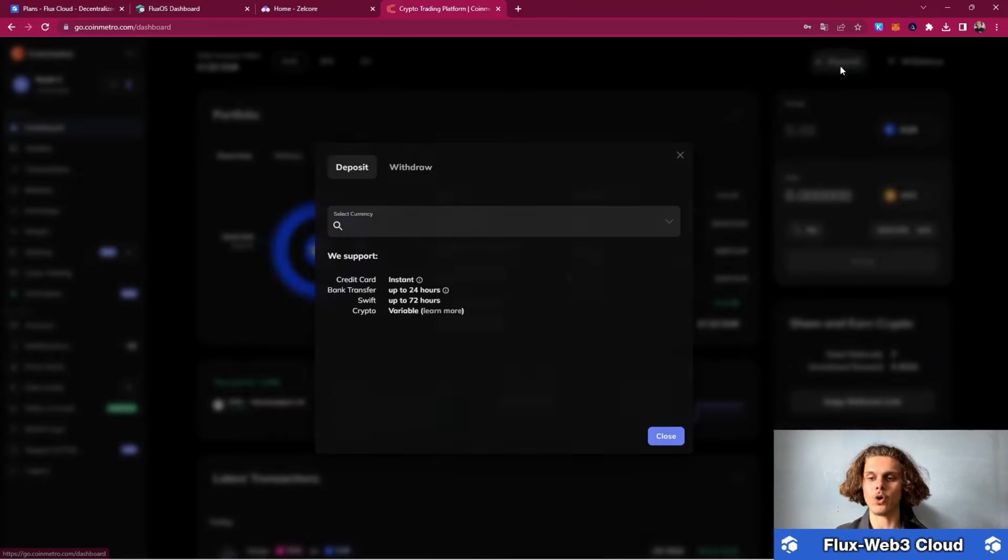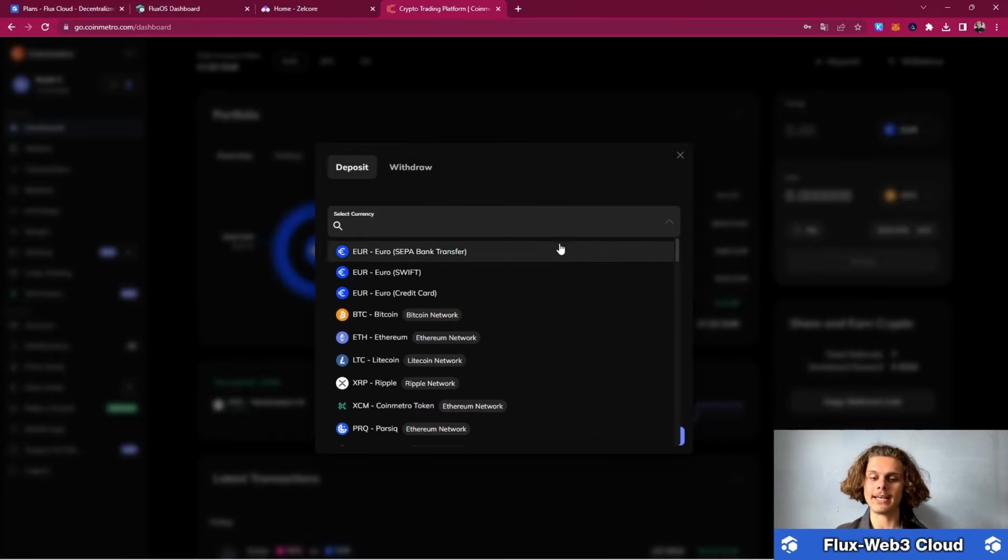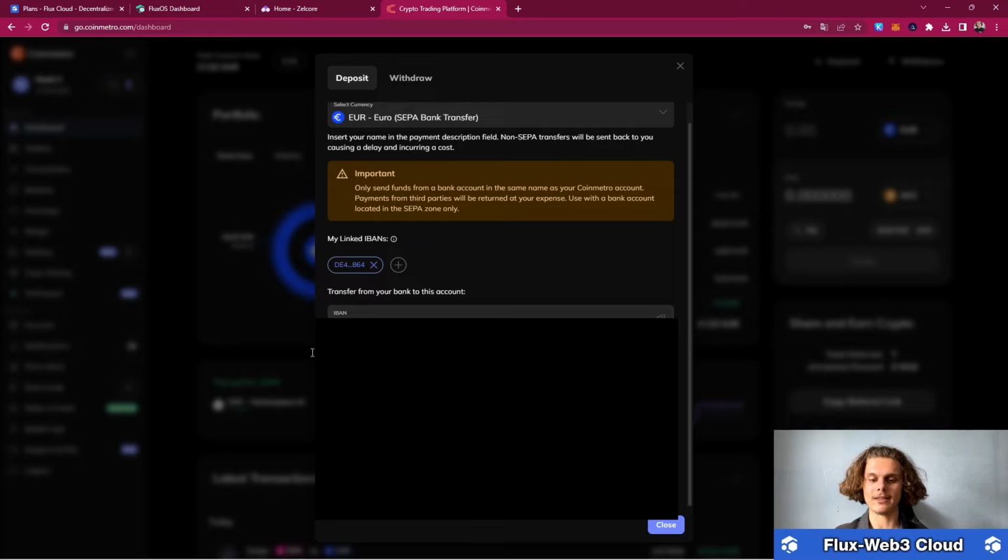I always click on deposit. Then in my case, I'm gonna choose euro. Depends on where you are, choose your currency, and I personally also use this SEPA bank transfer. You can also use the credit card or whatever, but I just use this. I get this IBAN and those bank details, just put them in, send over some money, and normally 9 out of 10 times a few minutes later my funds arrive. So do it the way you want.